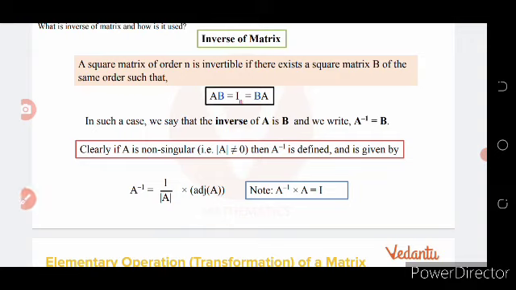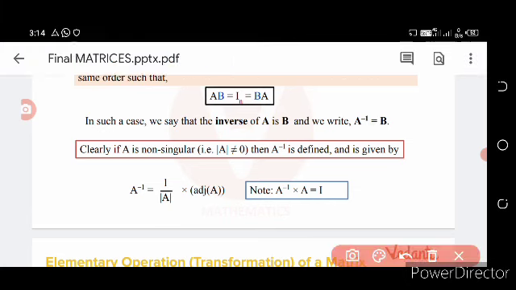So here we define the non-singular matrix, that is |A| is not equal to 0. Then what is the inverse of the A matrix?